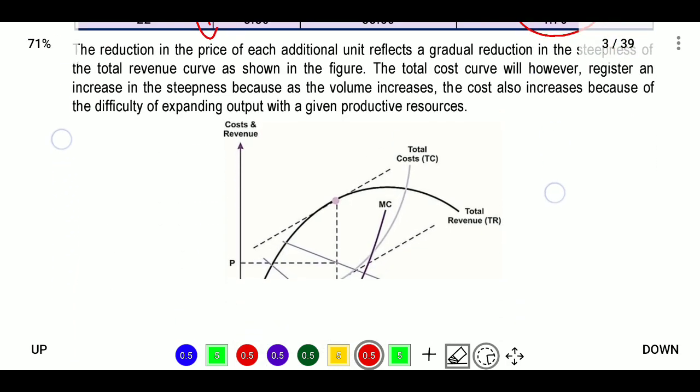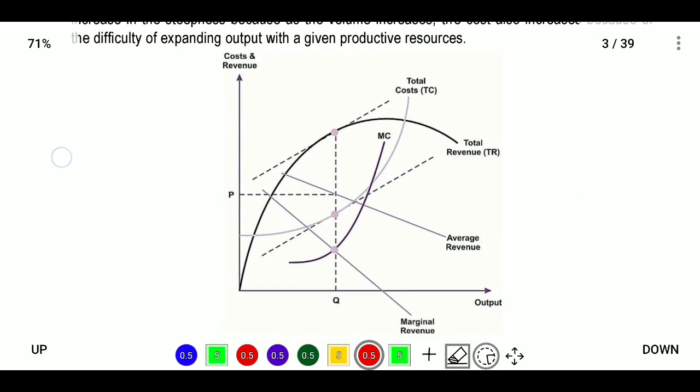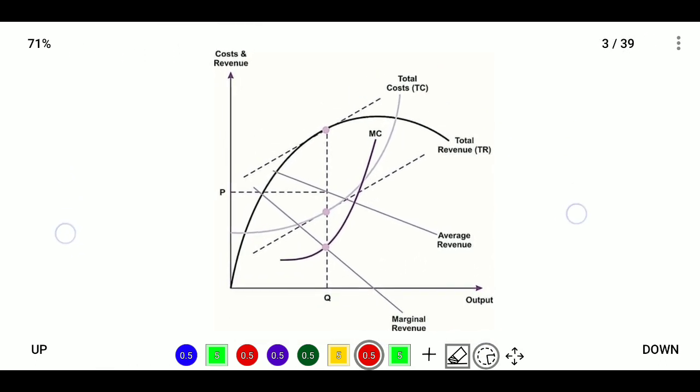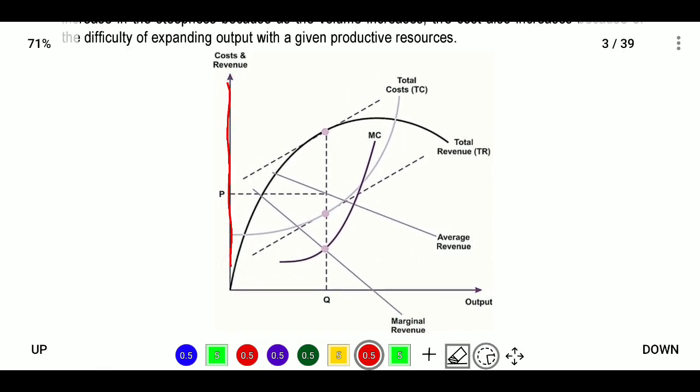Next, they put that in graph format. Here cost and revenue are plotted against Q, where this is your total revenue and this is your total cost.